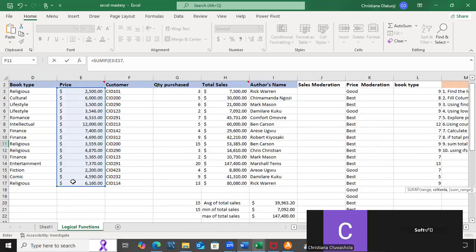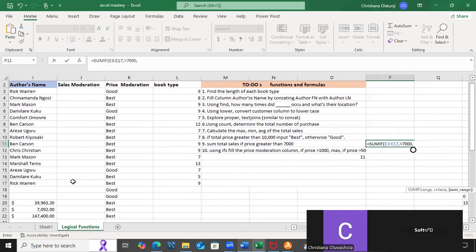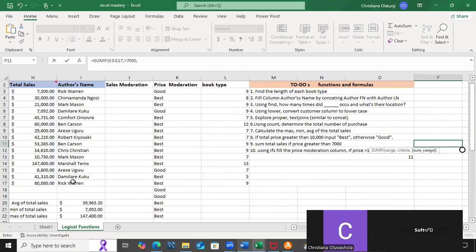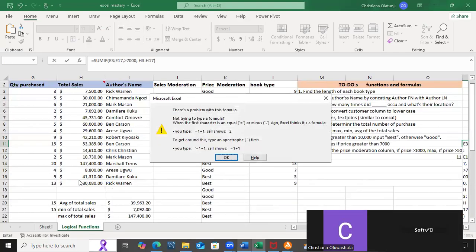What is the sum range? What is my criteria next? My criteria is if it is greater than 7,000 naira. Let's see what we have. So now my sum range would be my total sales. In the sense that, if the price I highlighted before is greater than 7,000, sum it on this column. If I click enter, it should give me an answer.